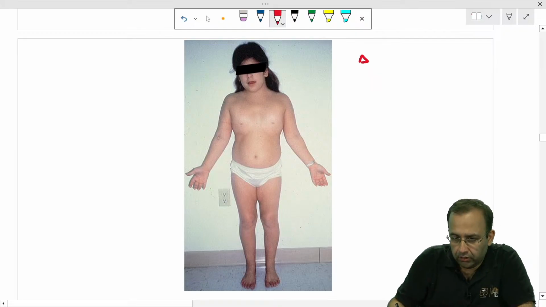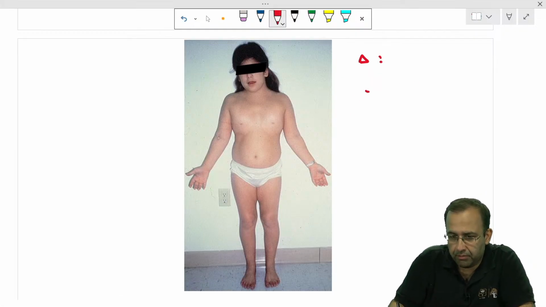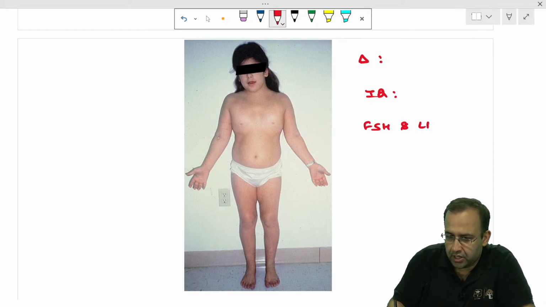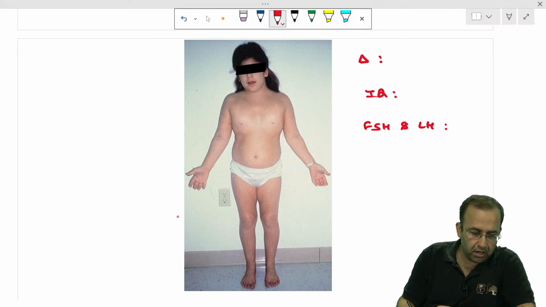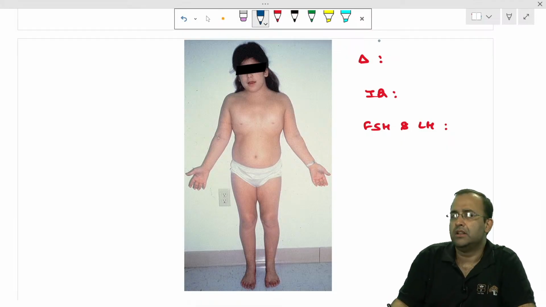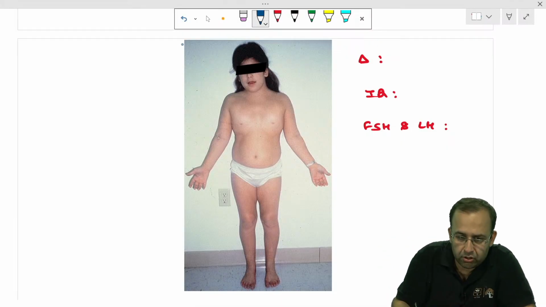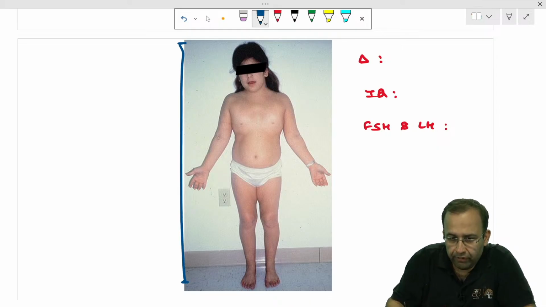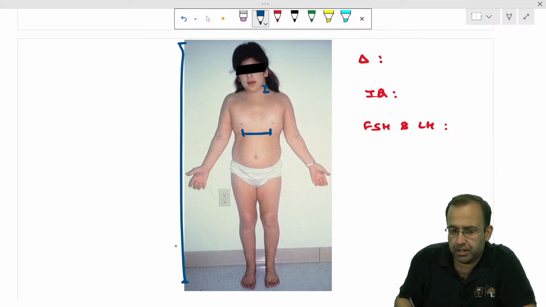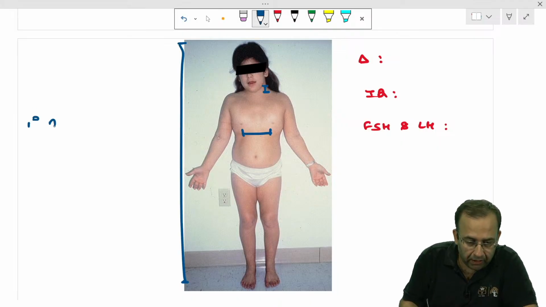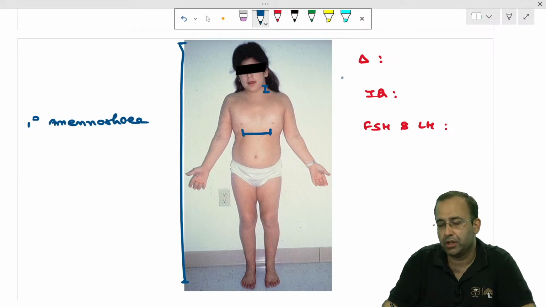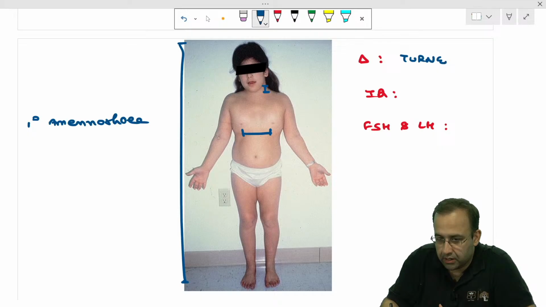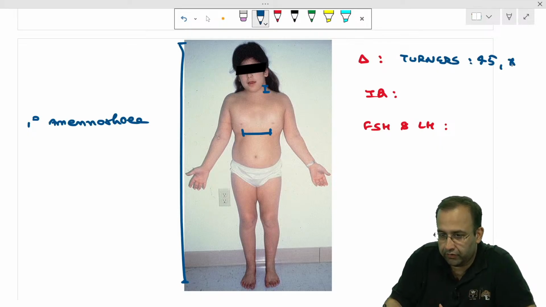Tell me the diagnosis. Next, tell me IQ in her, low, normal, high. Tell me FSH and LH, low, normal, high. Tell me these three answers with this. Now, the minute I see this, suppose she is a 16-year girl, she has a short stature, low web neck, widely spaced nipples, streak ovaries. That is, it is associated with primary amenorrhea. Diagnosis, Turner syndrome, that is 45XO.